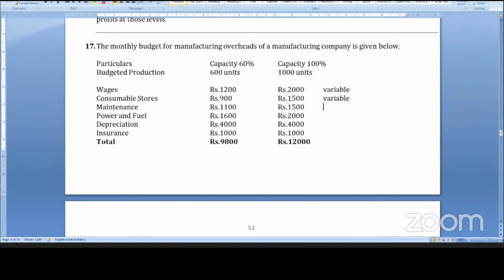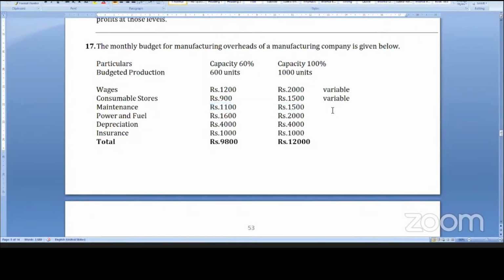Next one is 1100 divided by 600. 1 rupee 83 paisa into 1000 gives 1833. No, sir, it is not tallying. But it is still varying. So it is varying, but it doesn't tally exactly.